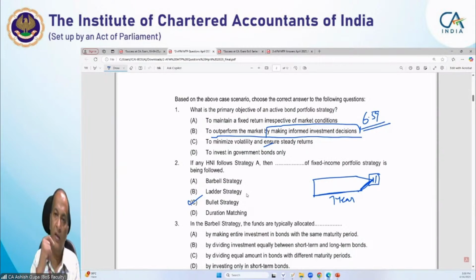Generally the word bullet also comes in bullet repayment, when we sometimes take a loan. The loan can be in amortizing mode or bullet repayment mode. Bullet repayment means we will repay the loan in one go at the end of the maturity period, whereas in amortization we normally repay the amount gradually over a period of time.